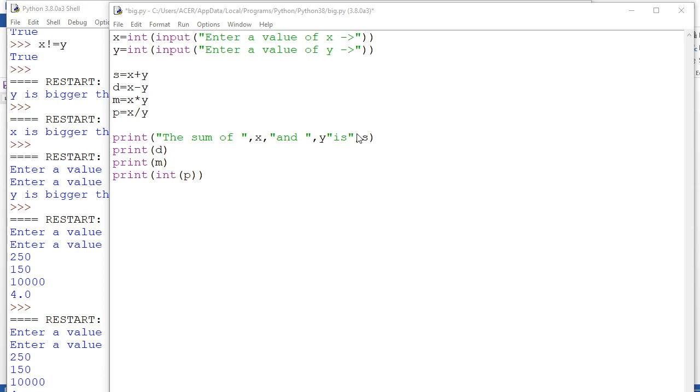So the message is going to come. Then I am going to write the same thing here, the difference, then the multiplication. Just see the result. Here I had not given a comma, see the error, Python error, I missed out the comma.